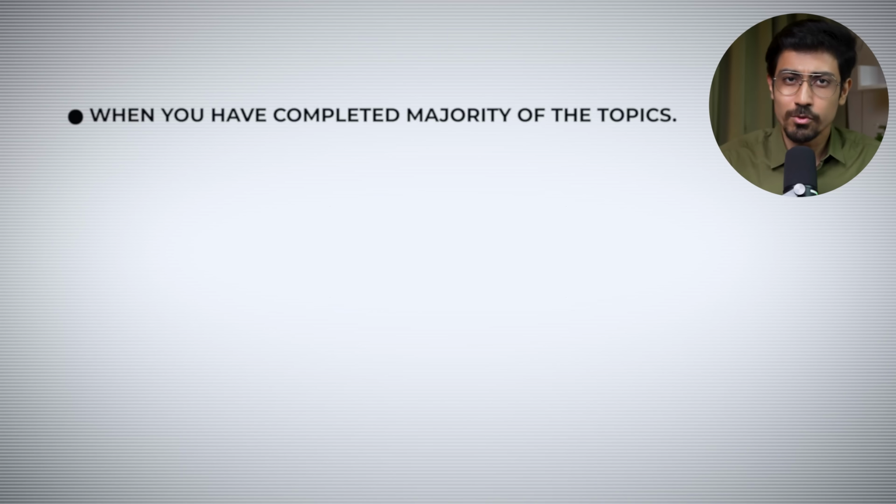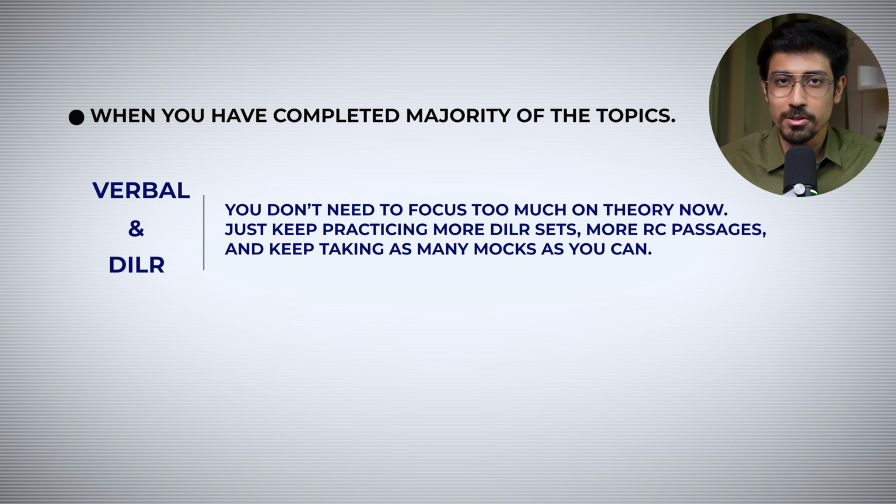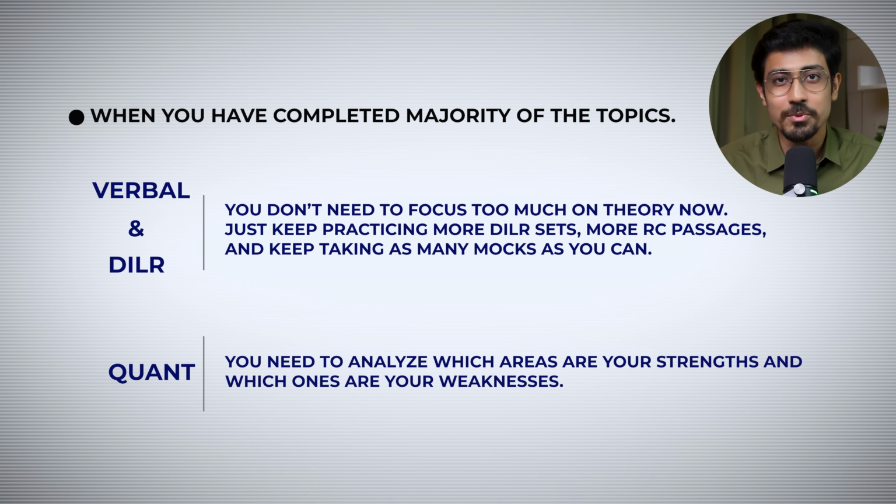Now, if you're someone who has covered most of the syllabus and is well prepared, then you need to strategize this way. Verbal and DILR, you don't need to do a lot of theory now. You just need to practice more and more DILR sets, more and more RC passages, as well as more and more mocks that you have to appear for. And for quant, you have to analyze which areas are weak and which areas you are strong in. For example, if you are weak in arithmetic and algebra, then you need to double down on those topics, entirely focus on those topics. Make sure you're able to solve medium to difficult questions from arithmetic and algebra.